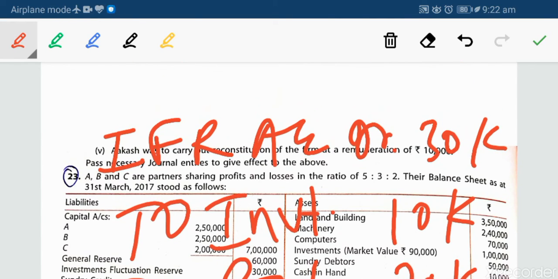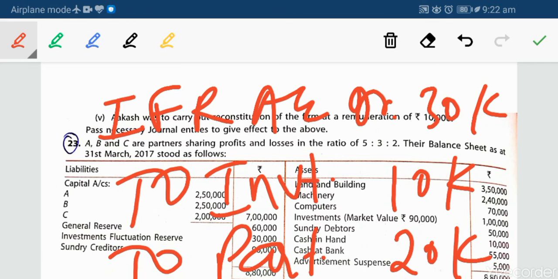Hope you are getting whatever is being taught to you, and in the next class we will be discussing the treatment of various profits and accumulated profits and losses, and revaluation of assets and reassessment of liabilities.